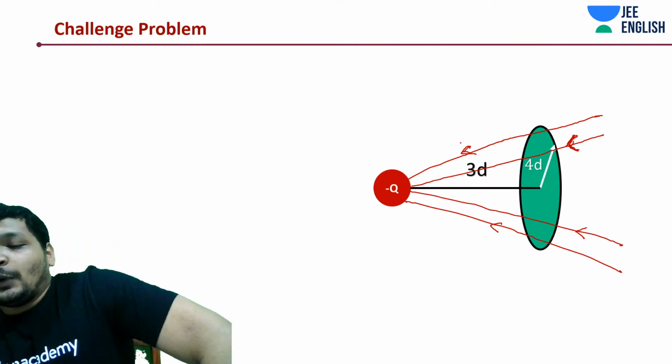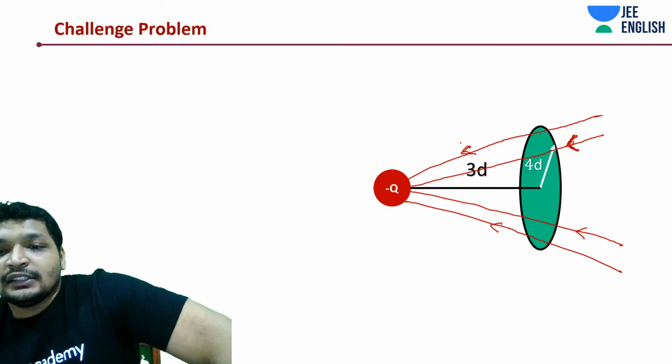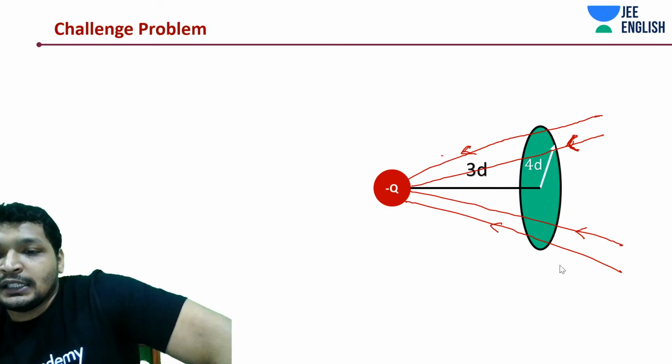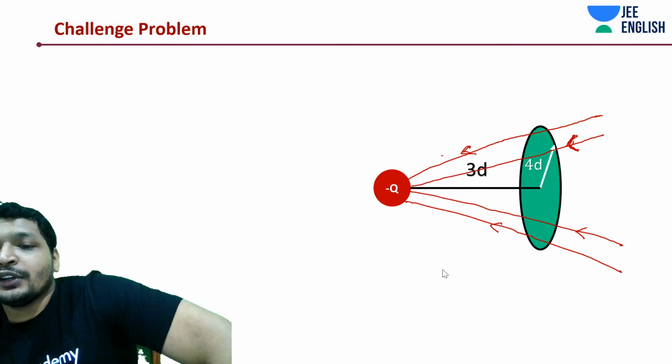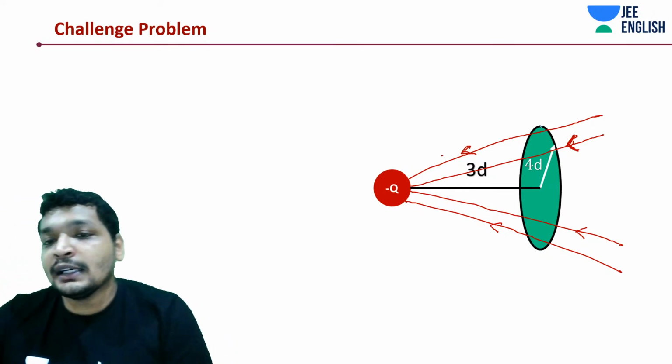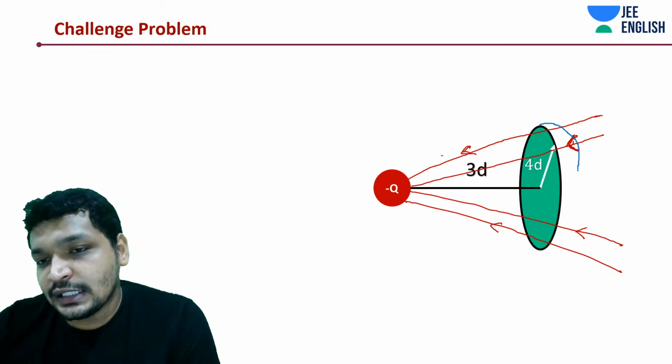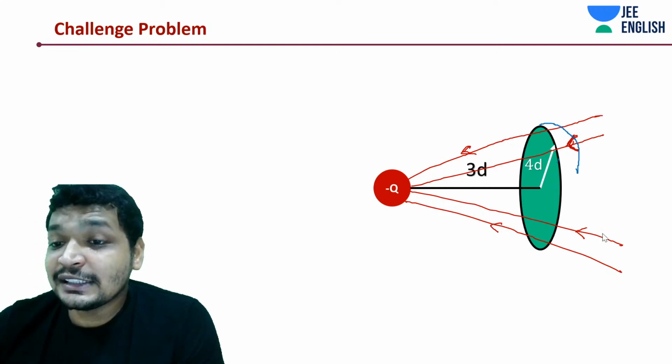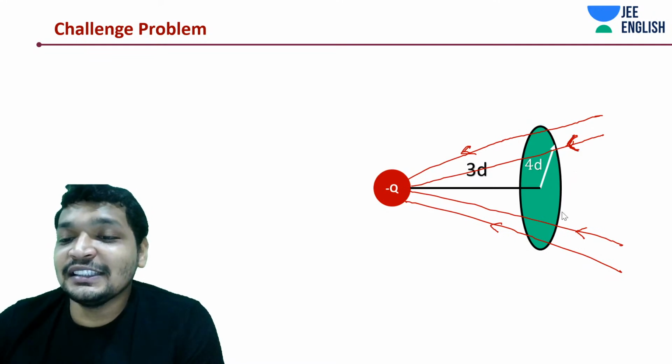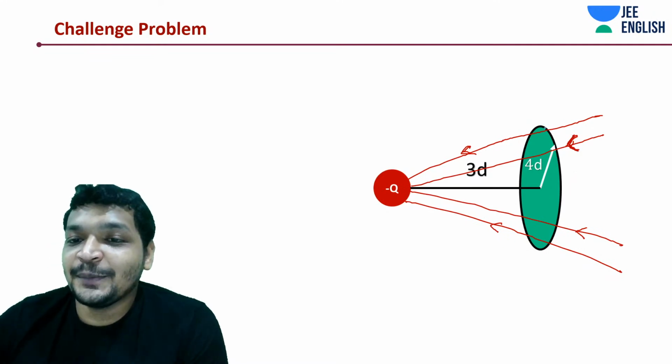So why am I talking about solid angle? If you remember, in the first case there was a disk base. Now what I am going to do is draw a small spherical shell around this.